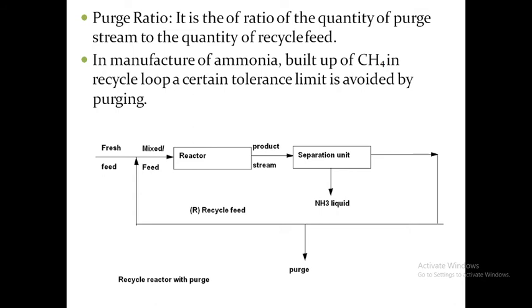This schematic diagram shows the recycle reactor with purge. The example is the manufacture of ammonia, where the buildup of methane in the recycle loop beyond a certain tolerance limit is avoided by purging. Here the fresh feed and the recycle feed make the mixed feed. This feed is sent into the reactor. The reactor outlet, the product stream, is sent into the separation unit.